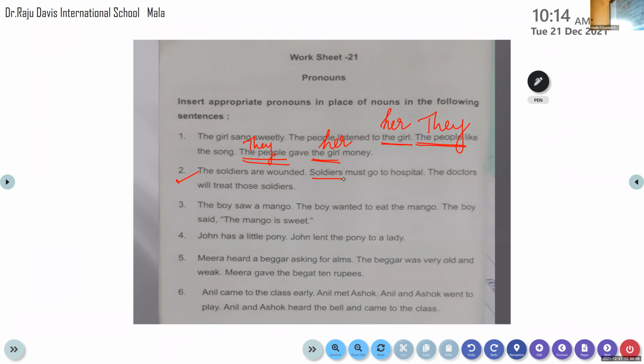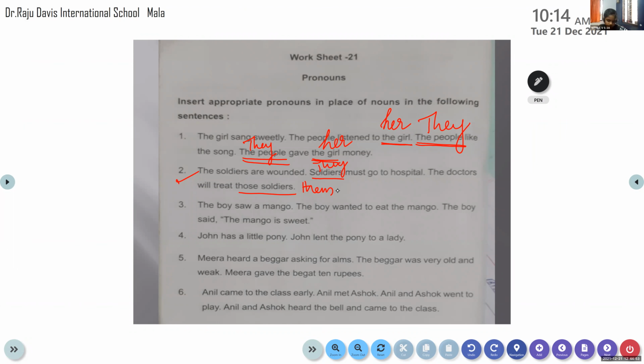The soldiers must go to the hospital. They, very good. They must go to the hospital. Then read the next sentence. The doctor will treat those soldiers. So what do you write there? Those soldiers, them. Very good. Here the doctor is only written once, so it is not necessary for us to replace it with a pronoun. If it comes for the second time, then we have to replace it. So the doctor will treat them. Very good, Abhinav. Good job. This is the way you have to do it.